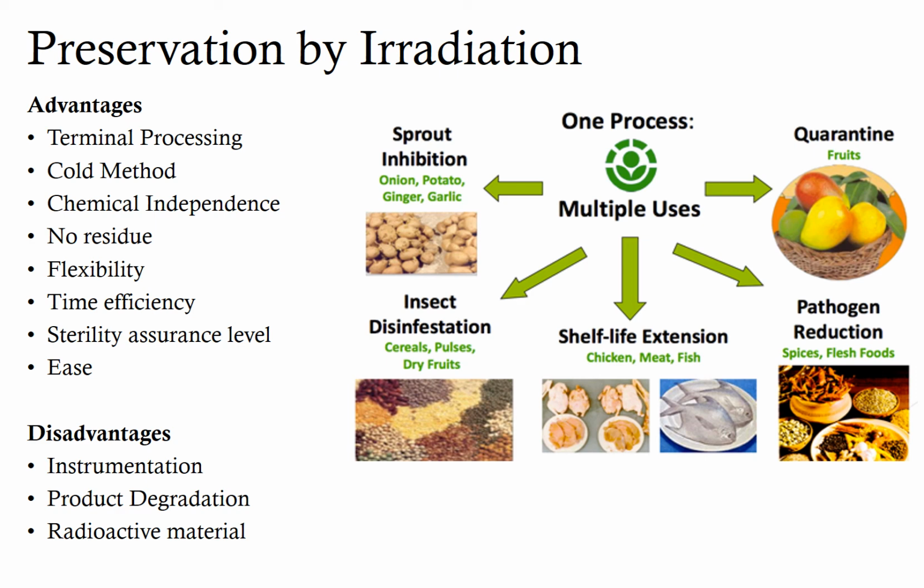And the last one is the radioactive material, because in case of gamma radiation, the ionizing source usually is a radioactive material and it will require special handling and disposal.